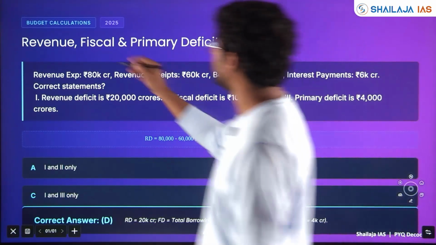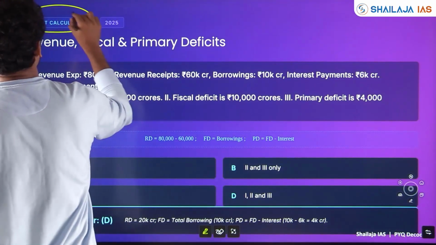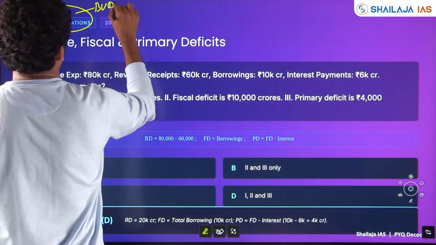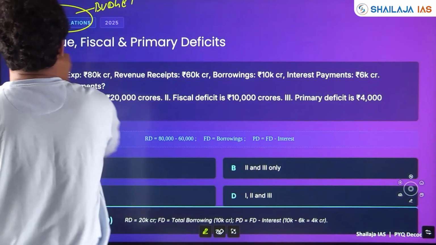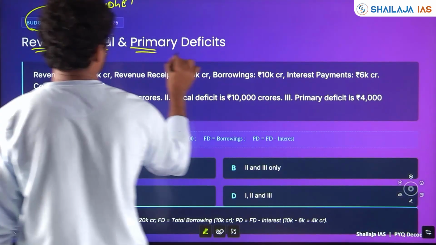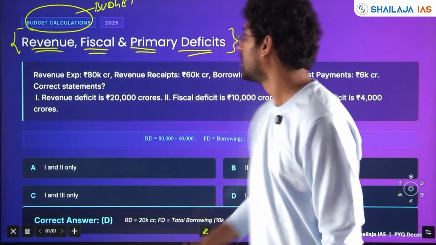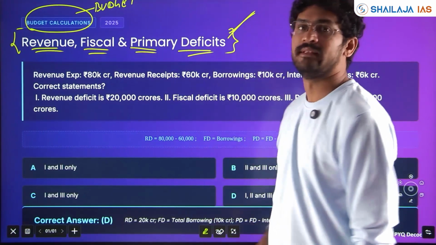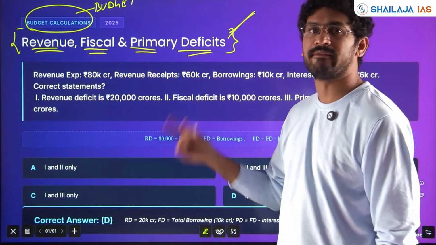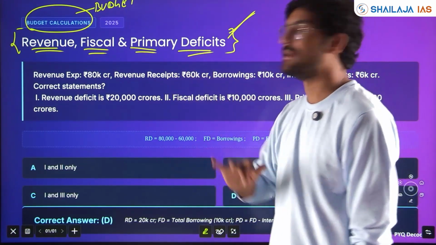This is about the terminologies used in budget. This was asked again in 2025. The terms like revenue deficit, fiscal deficit, primary deficit, FRBM Act, all this becomes very, very important. The themes are again asked in a different way, but if concepts are clear, you can answer any question.